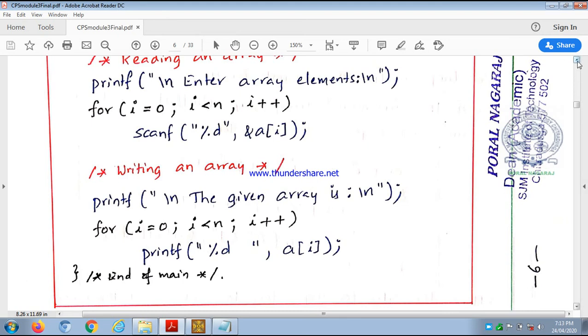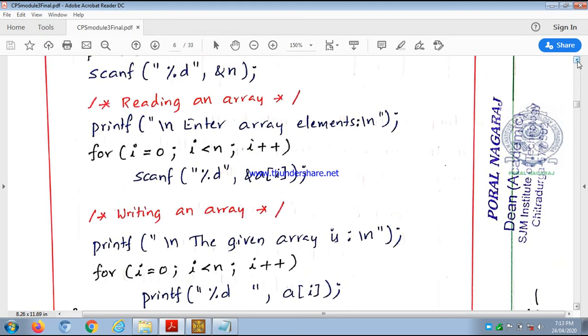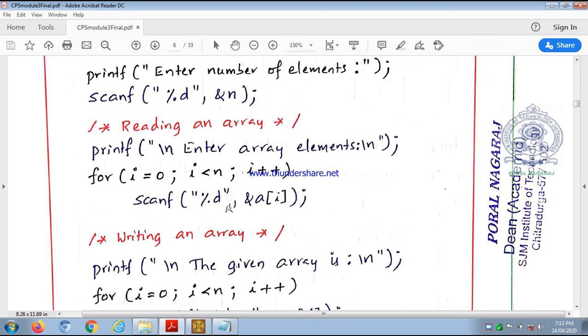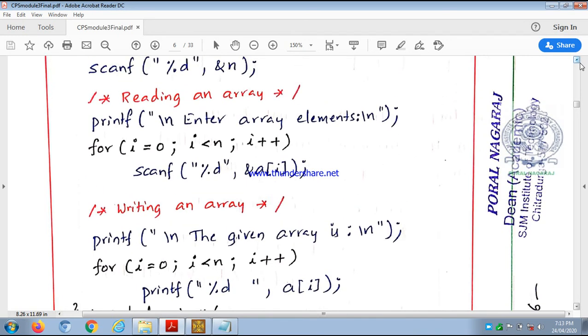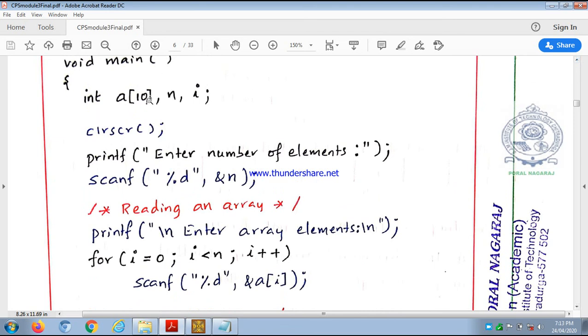So this is reading and writing a one dimensional array. Reading an array, writing an array. For both purposes we use a for loop. For reading we use the scanf statement, and for writing we use the printf statement. Before using an array, it must be declared. Here we have declared a of 10 of data type int. Because we need the number of elements, variable n is declared. Because the for loop contains i, variable i is declared. So let us execute the same program using the Turbo C compiler.